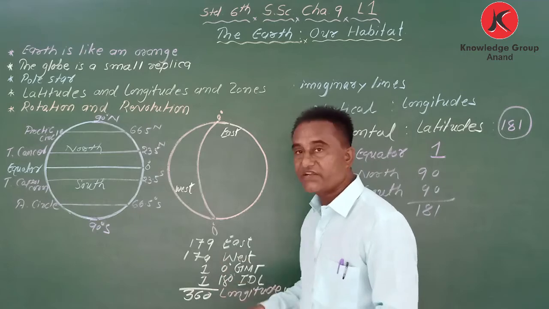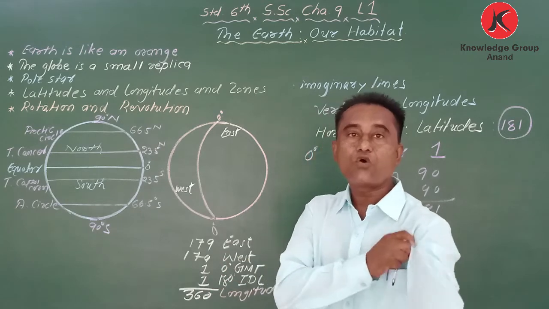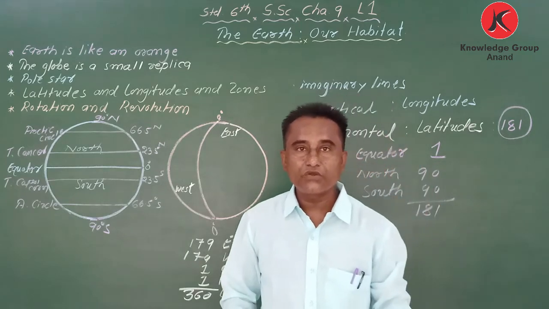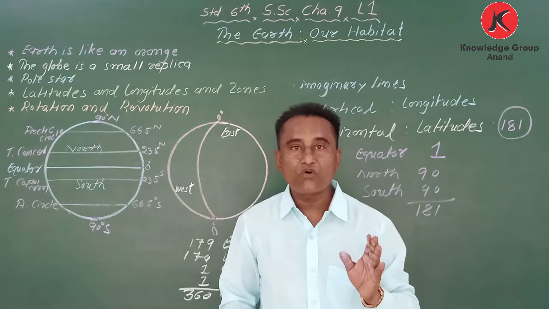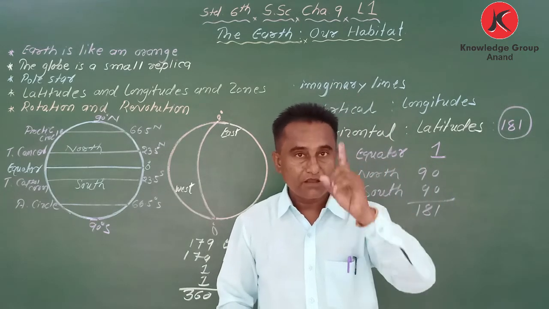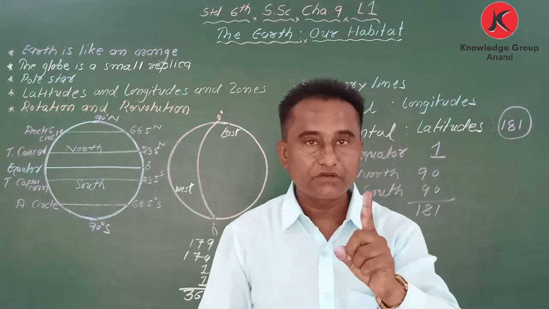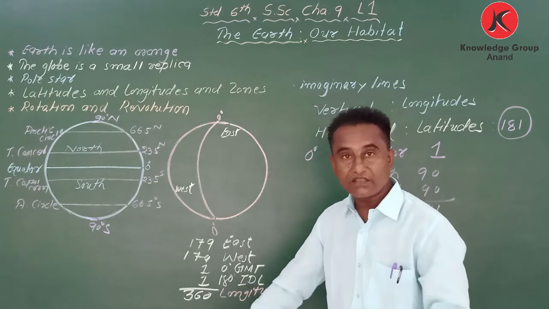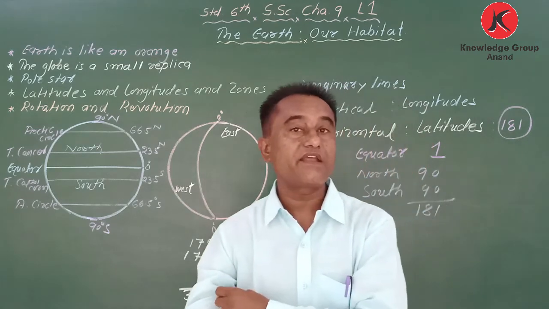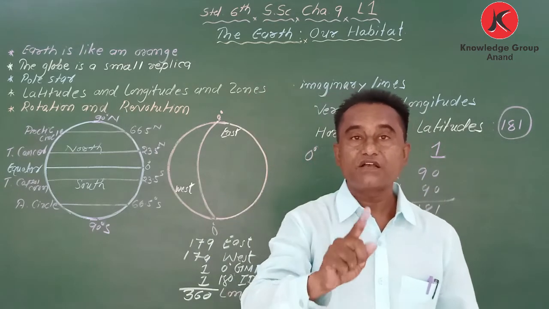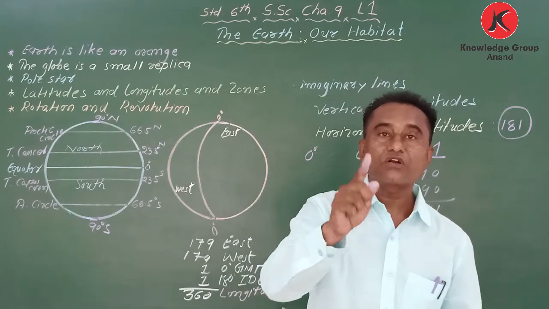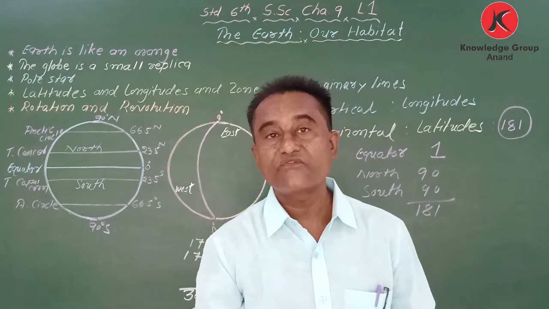And 180 degree, my dear student. All the longitudes pass through water bodies and land areas, but only one longitude, 180 degree, doesn't pass through any land area. It passes only through water bodies, the Pacific Ocean.